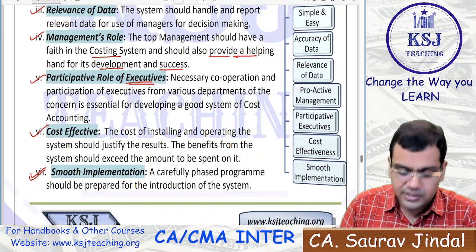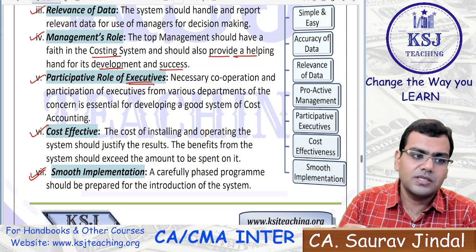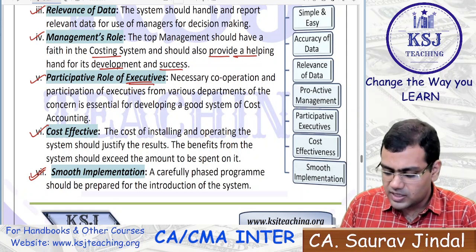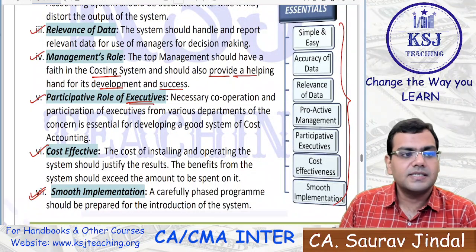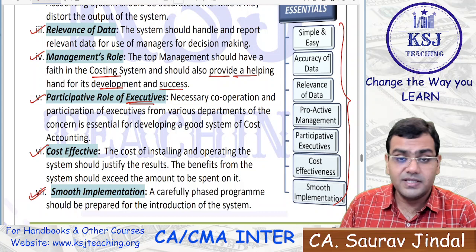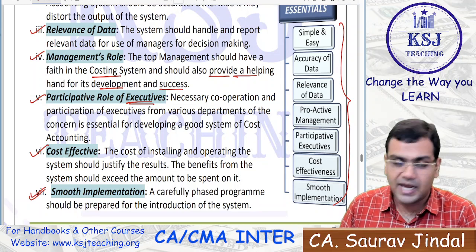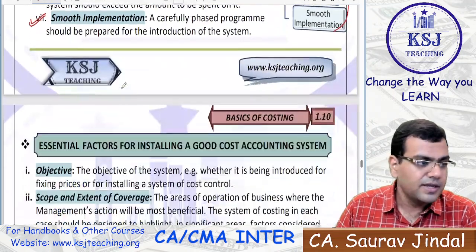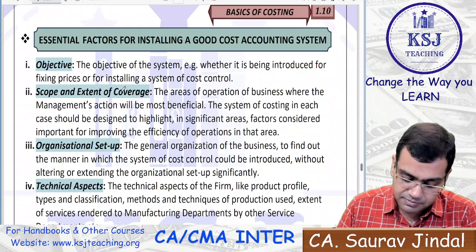Smooth implementation: the implementation should be smooth, carefully planned, so that there is no resistance from the employees also. So everything should be there. So remember this flow chart: simple and easy, accuracy of data, relevance of data, proactive top management, participative executives, cost effectiveness, and the smooth implementation, right? After that, essential factors for installing a good cost accounting system.